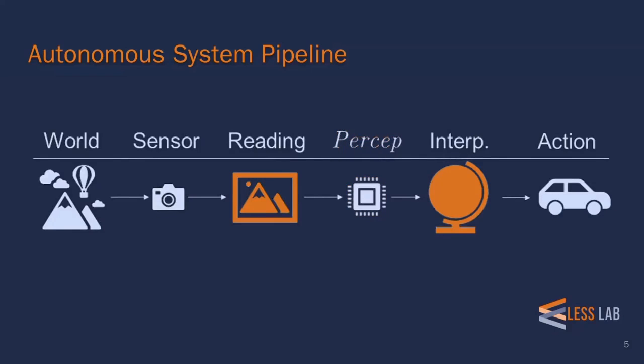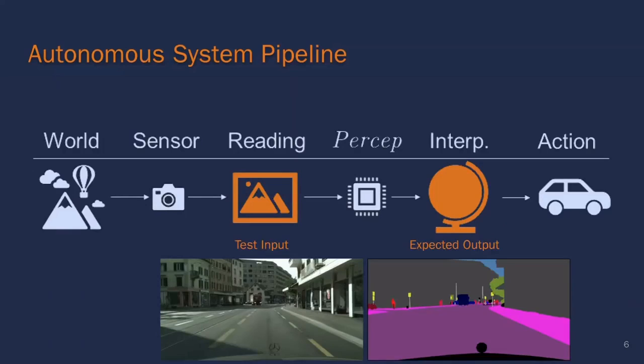The perception software takes the sensor reading as input and produces an interpretation of that input to inform its action moving forward. These are the input and output pairs when testing the perception system. Here we see an example test case for the perception software. On the left, we have the image produced from a dash-mounted camera of an autonomous vehicle. On the right, we have the semantic interpretation of that image, in which each of the pixels are labeled based on what object they represent. For example, the road is purple, the sidewalk is pink, and the pedestrians are red.